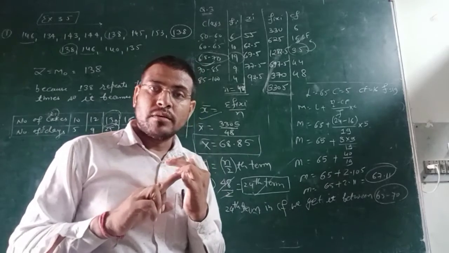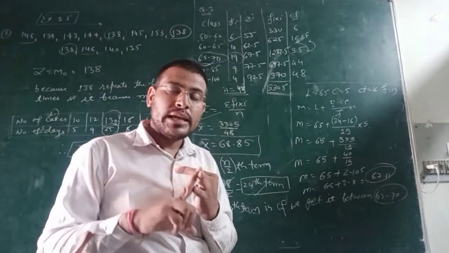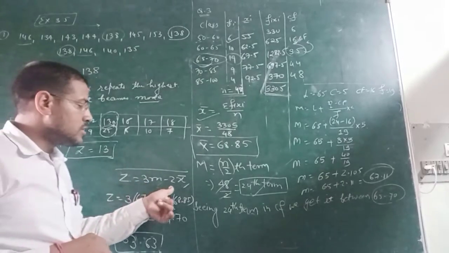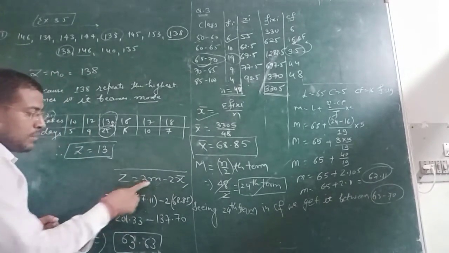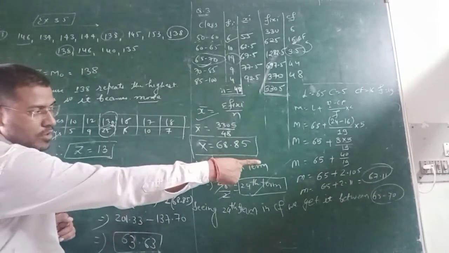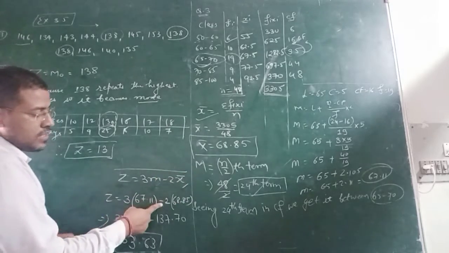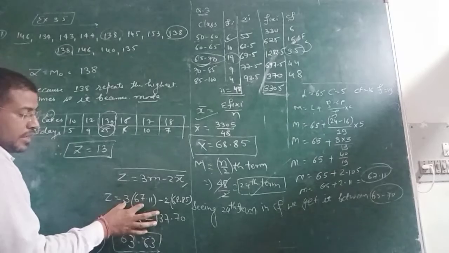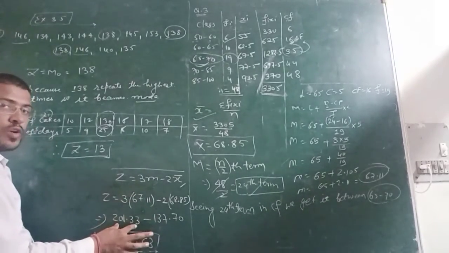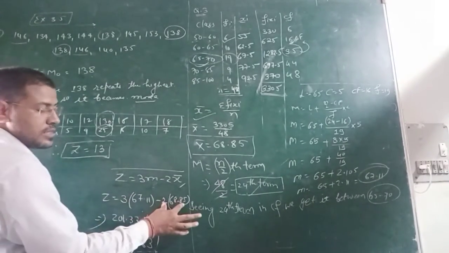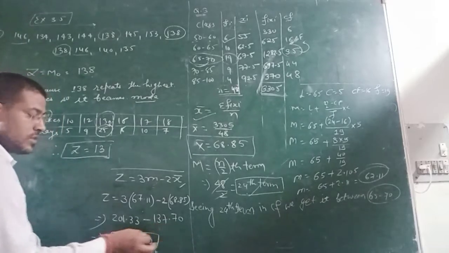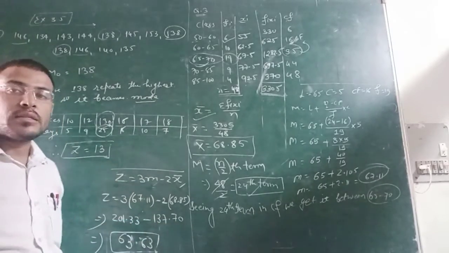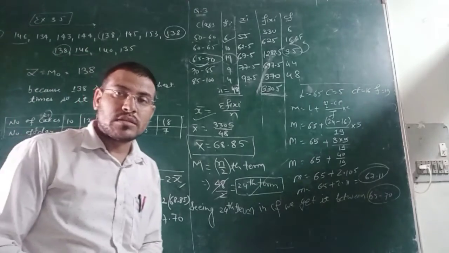You got x bar, mean, you got median, right? M. Now it's time to calculate mode. Z is equal to 3M minus 2 x bar. 3M, M stands for median that we have calculated earlier, 67.11, minus 2 x bar, x bar is there, that is 68.85, and getting the multiplication with this one you will get 201.33 minus इसका मल्टीप्लाई करेंगे तो 137.7. Now getting the difference between both of them, you will find 63.3. So your mode value is 63.